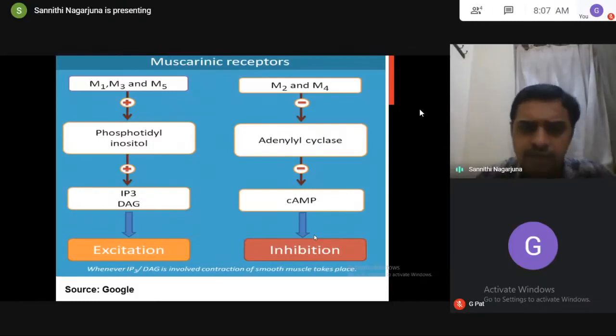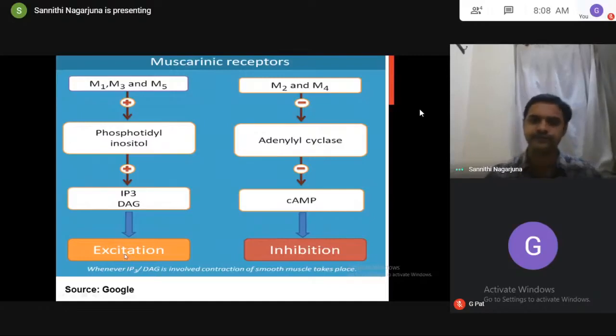So now a representation once again here. M1, M3, M5, muscarinic with odd number, stimulate the phospholipase pathway, GQ. So it increases IP3 and DAG. See, positive, so it always produces excitation. M2 and M4, muscarinic with even number, GI, inhibit adenylyl cyclase, decrease cyclic AMP, and cause inhibition.